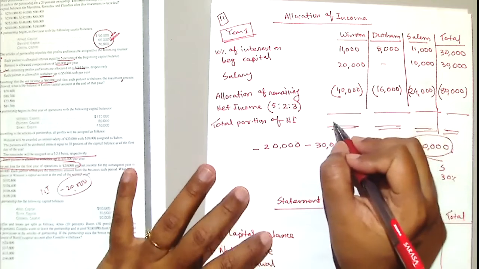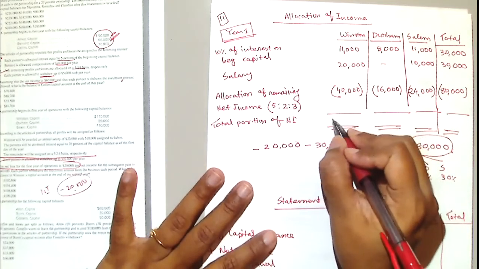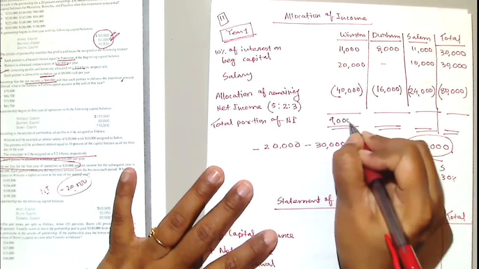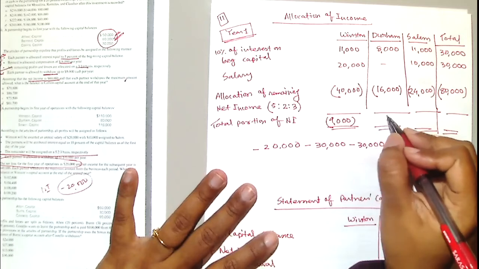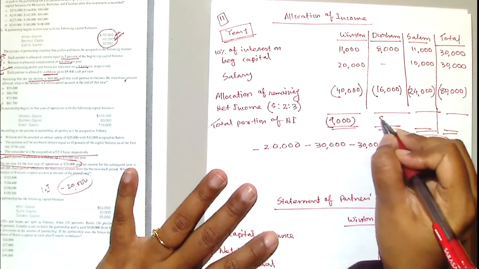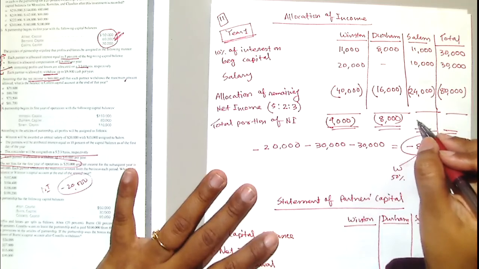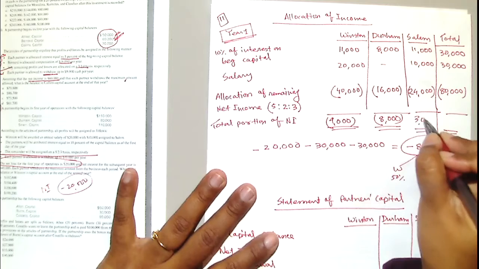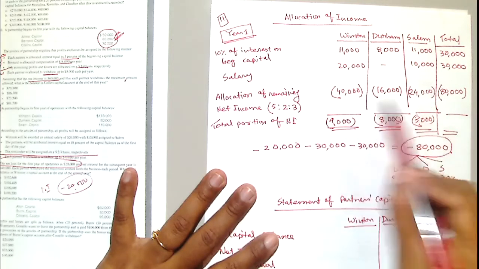So, Winston's amount. What is the number here? 9,000 negative. Durham? 8,000 negative, right? Don't forget to make it negative. Salem, that will be 3,000 negative, right? 3,000 negative. All these are negative. Because this is a big one, a big negative, minus sign.